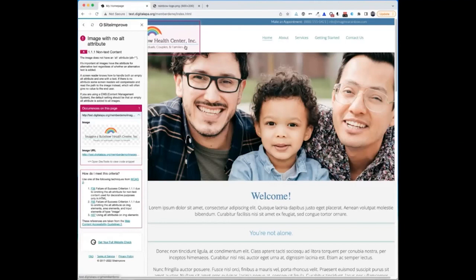Now, you don't need to be a programmer to include the alt text with your image. Many content management systems include a description field when you add your image to the website. So for example, I'm going to pull up WordPress just because it is a really common content management system. A lot of people use WordPress. I'm not saying to use WordPress, but I'm saying a lot of people do.